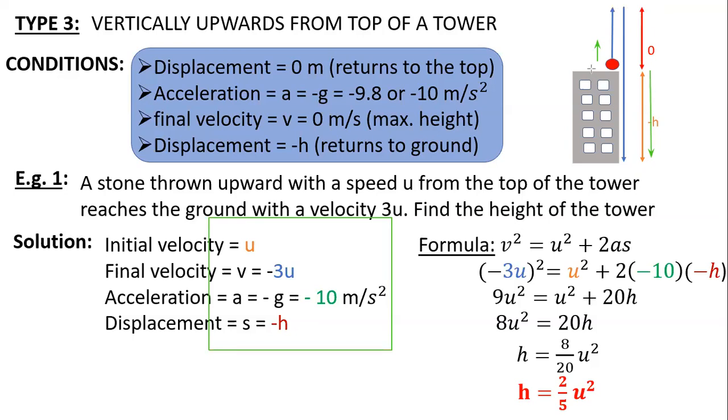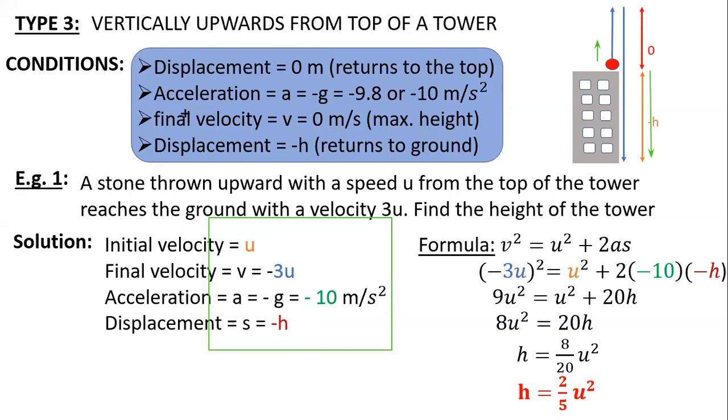If you solve it in two parts, once going up and then again from the top to the bottom, then one is negative and the other is positive, and the displacement will also be positive when it comes down. But when we take the whole as one expression, we have to take everything with respect to the initial throw. Displacement is compared with the initial throw, acceleration is compared with the initial throw, and final velocity is also compared with the initial throw. Everything is with respect to the initial throw. Okay, sir.